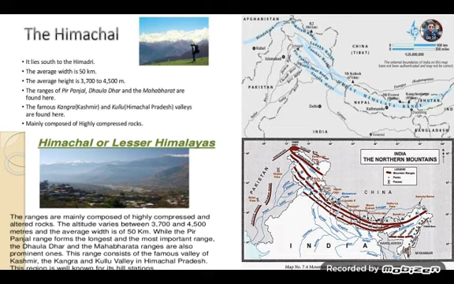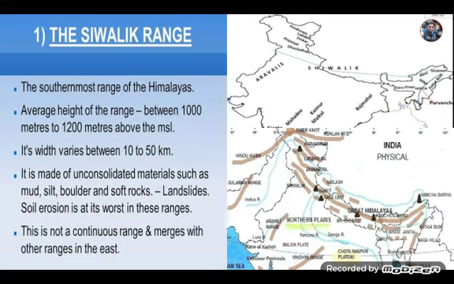Then comes the Shivalik range, which is the southernmost range of the Himalayas. The average height of Shivalik range is between 1000 meter to 1200 meter above sea level, its width varies between 10 to 50 kilometer, and it is made of unconsolidated materials such as mud, silt, boulder, soft rock, etc. This is not a continuous range and merges with other ranges in the east.